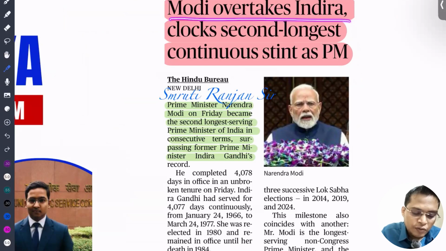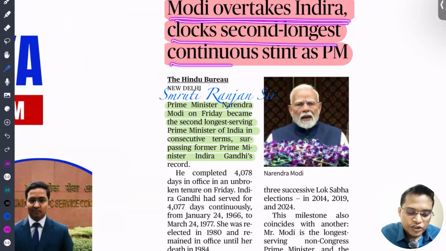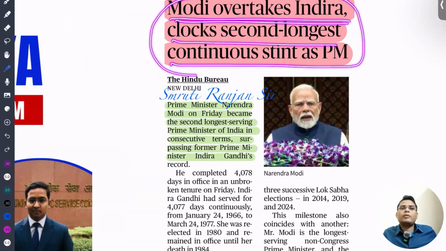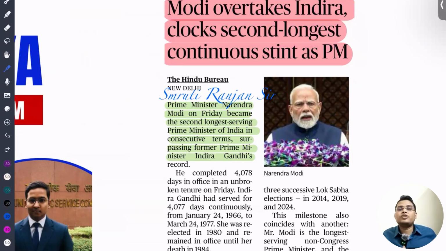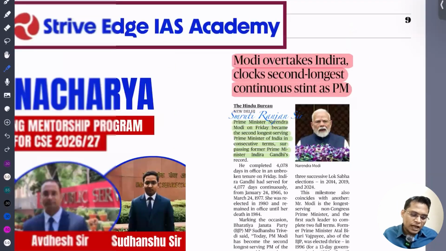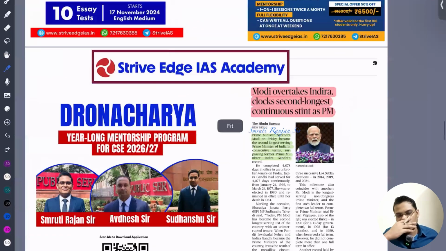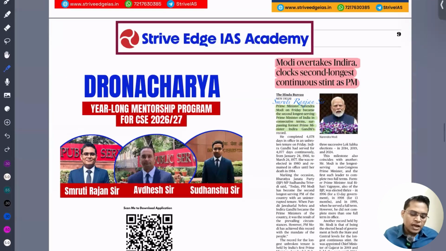Modi overtakes Indira, becoming the second longest continuously serving prime minister. After Jawaharlal Nehru, Modi ji became the second longest serving prime minister of India. You need to know that, as they can ask about it in a state UPSC or PCS exam.